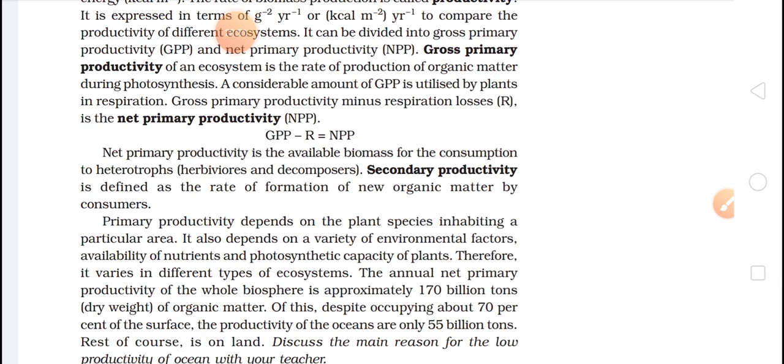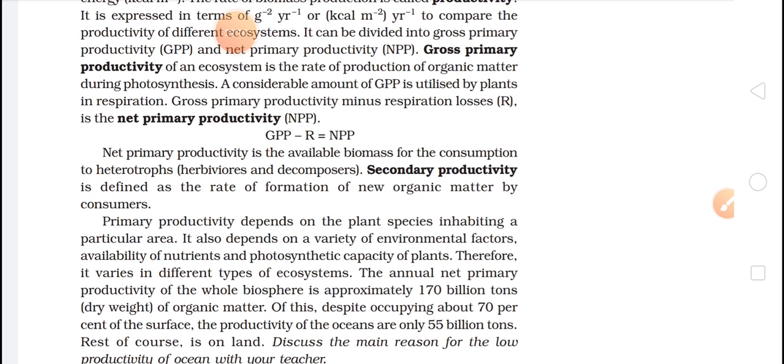NPP is the available biomass, that means from one level it is going to another level, the autotroph will be consumed by the heterotroph. So the heterotroph will get NPP.